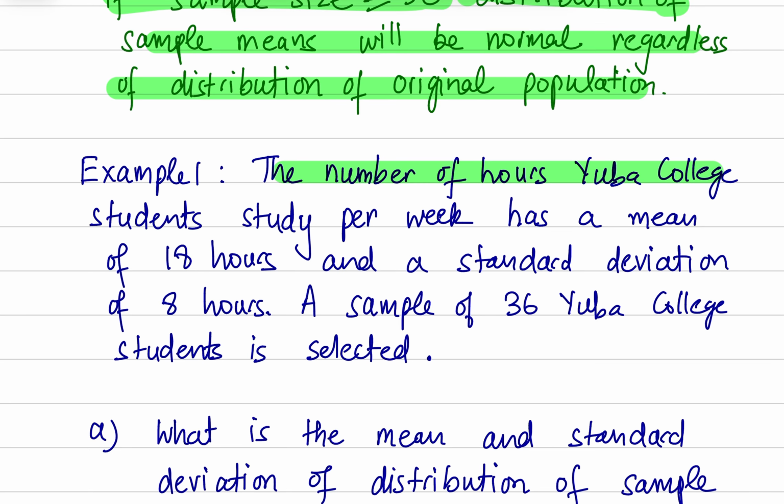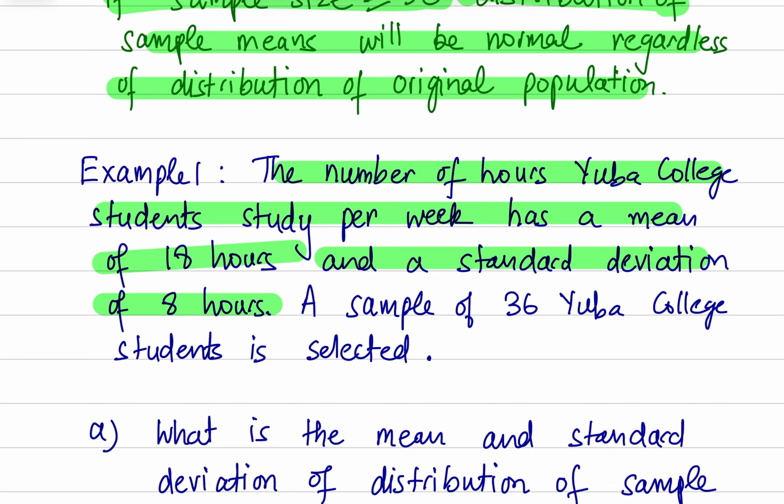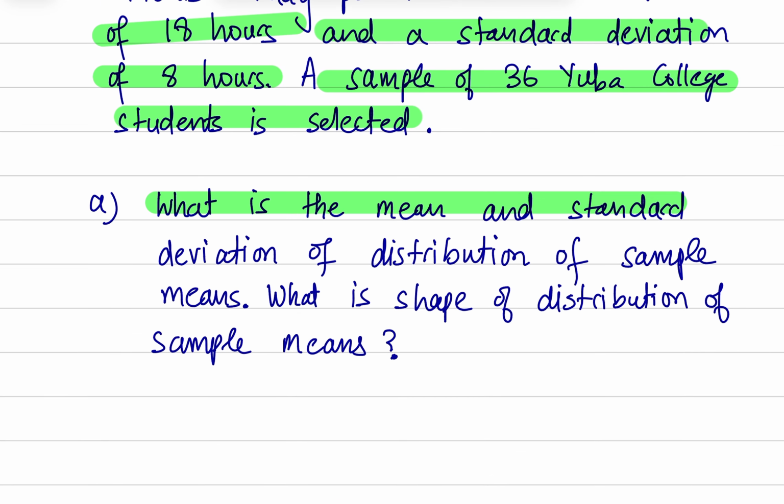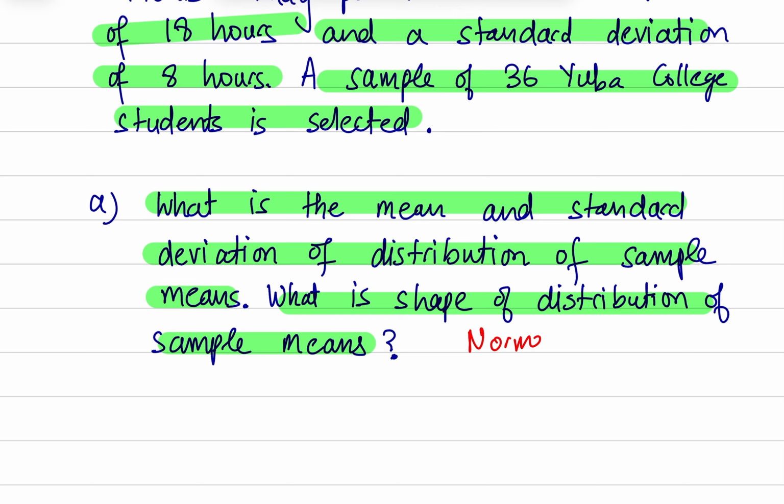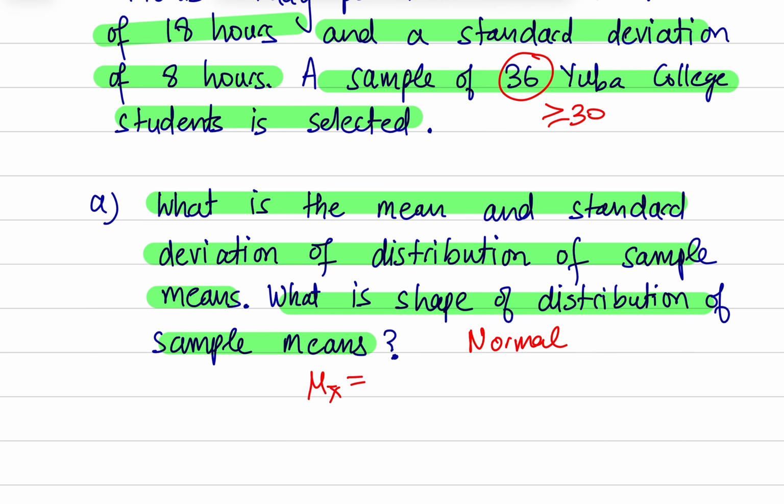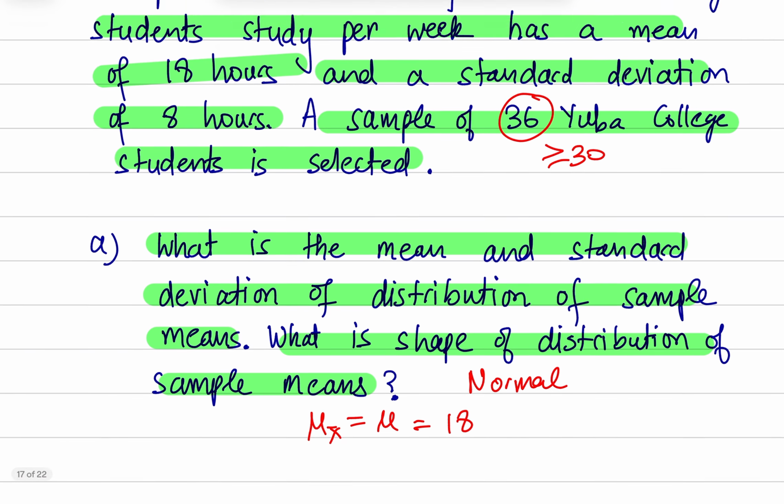The number of hours Yuba College students study per week has a mean of 18 hours and a standard deviation of 8 hours. A sample of 36 Yuba College students is selected. What is the mean and standard deviation of distribution of sample means? And what is the shape of distribution of sample means? Now, shape of distribution in this case, we know will be normal because the sample size is greater than or equal to 30. And the mean of that distribution, mu x bar, that is going to equal population mean, which is going to be 18.